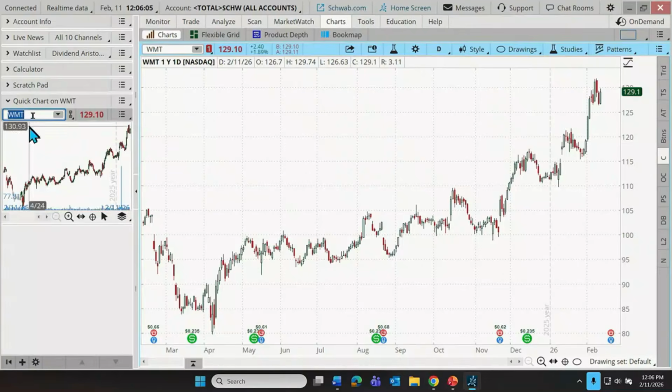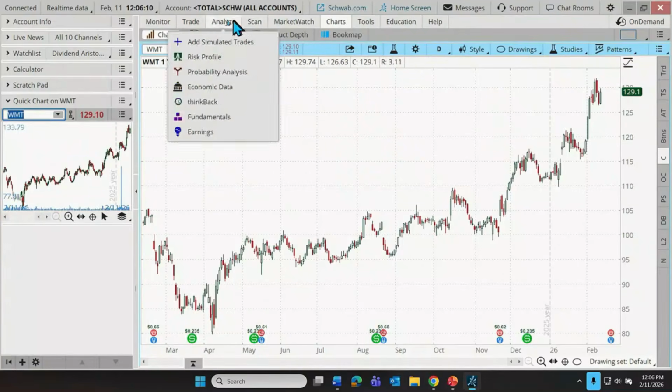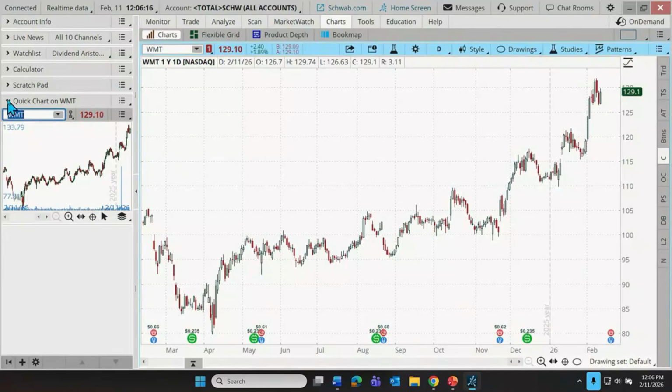Now, obviously, this might be a little bit redundant to have a chart here and a chart there, but when we're somewhere else on the platform, we still have access to that chart. So that can be nice. Let's bring that back up. So that's how we can add a gadget.